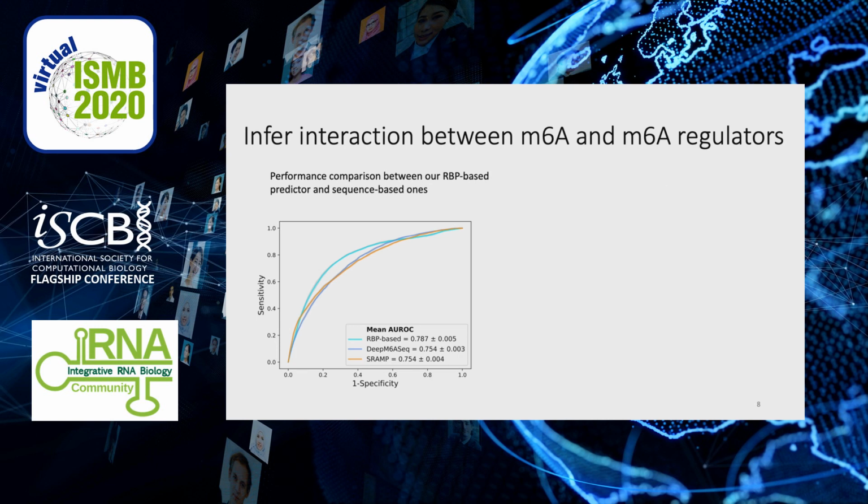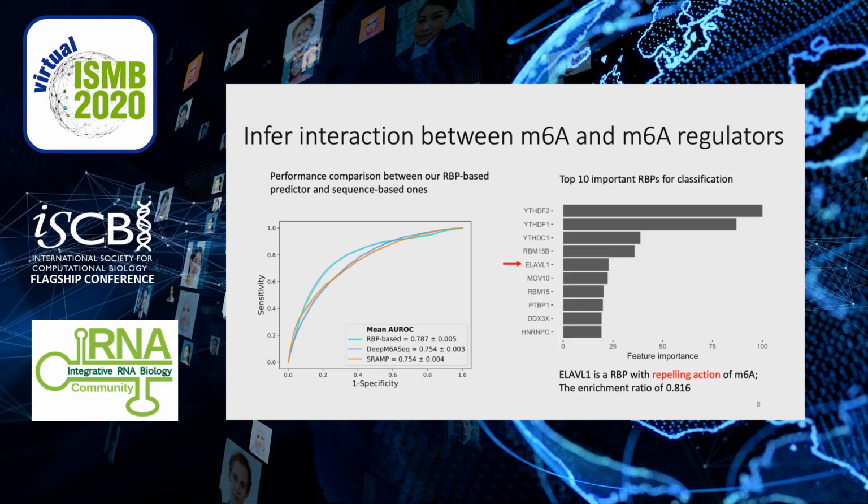Next, we built a random forest classifier based on RBP binding data. And this classifier achieved competitive performance compared with two sequence-based ones. We also plot the feature importance to check RBP contribution. Apart from known readers and writers, we noticed an RBP named FMR1. FMR1 has been reported to be an m6A-repelled RBP. These results suggest that our framework helped to infer interaction between m6A and m6A regulators beyond the sequence level.